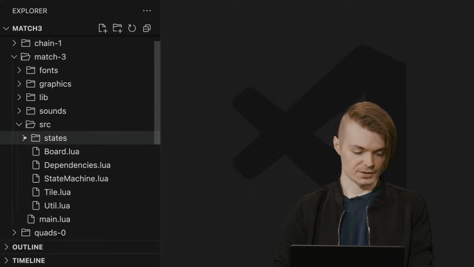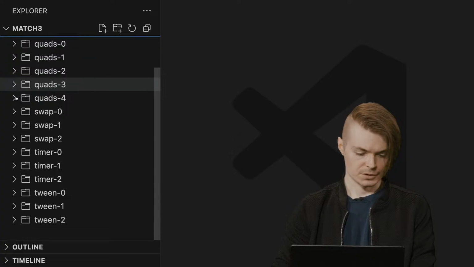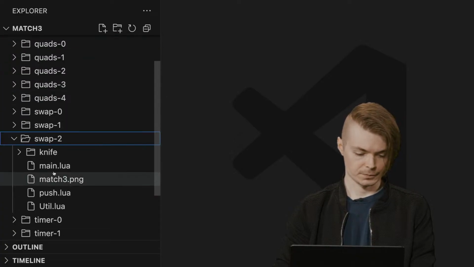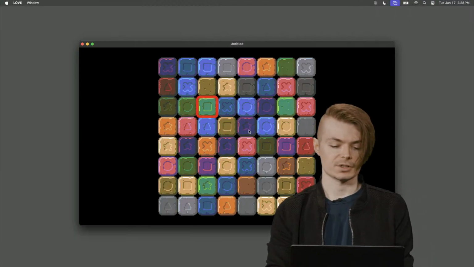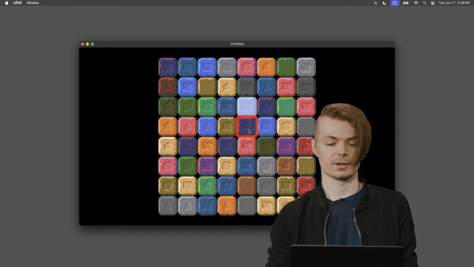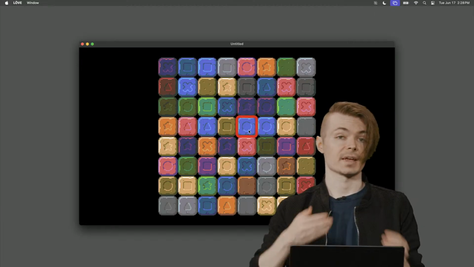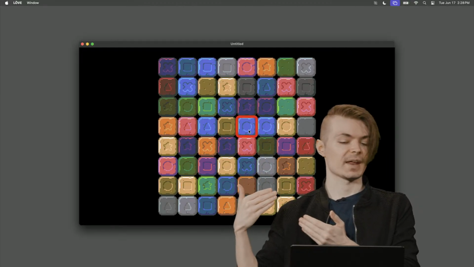So I'm going to go ahead and bring this over to swap 2. If we run this, it's largely the same, except now if I select this tile here, you'll notice that they swapped smoothly over time. It wasn't just an instant transition.